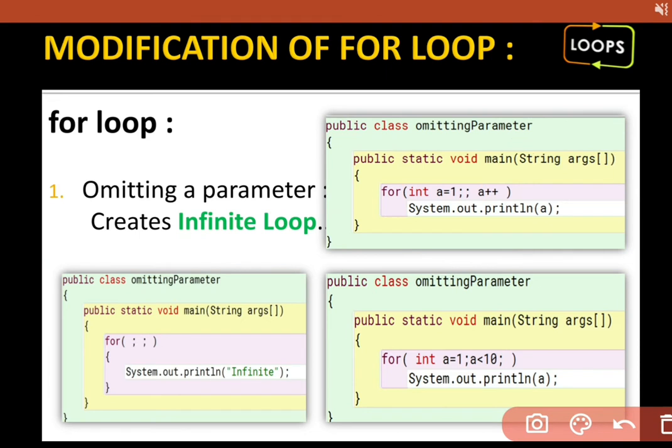This is also a kind of infinite loop. We have so many types of infinite loops, and I'm using a few examples so that you can identify omitted expressions and what an infinite loop is.